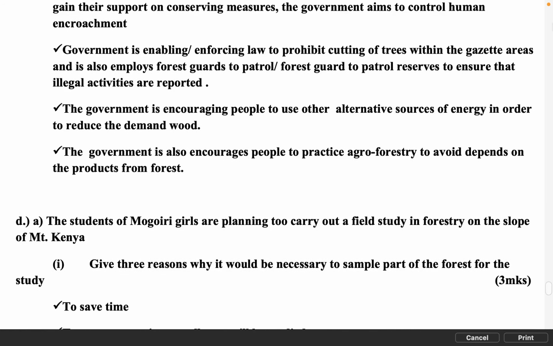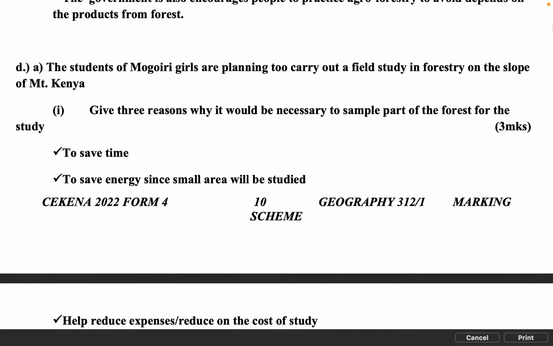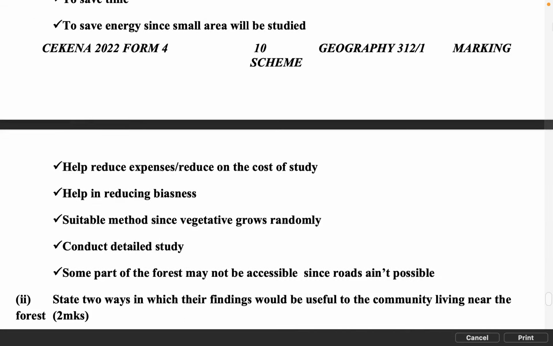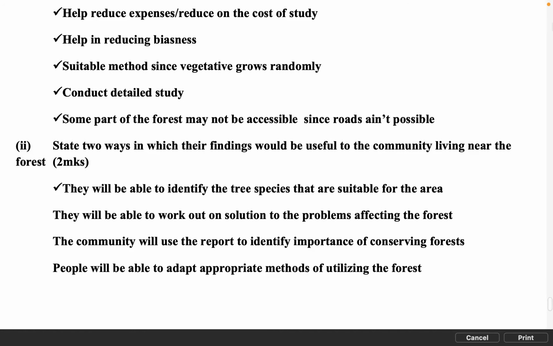The students of Mogwari Girls are planning to carry out a field study in forestry on the slopes of Mount Kenya. Give 3 reasons why it would be necessary to sample part of the forest for the study. 3 MKS. To save time. To save energy, since a small area will be studied. Helps reduce expenses, reduces the cost of study. Helps in reducing bias. Suitable method, since vegetation grows randomly. Conduct a detailed study. Some parts of the forest may not be accessible since roads aren't possible.